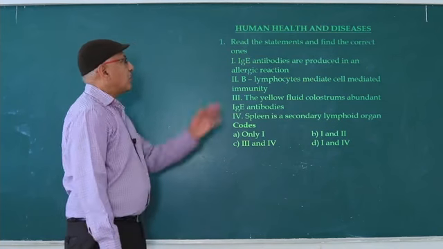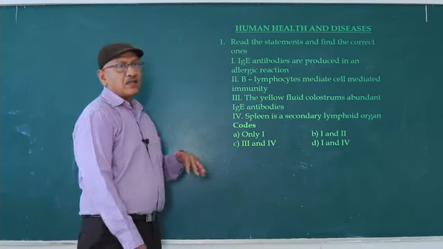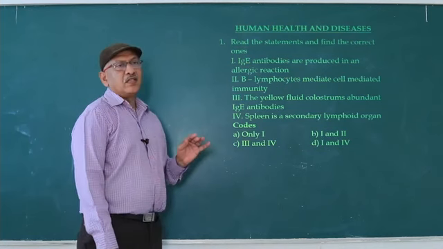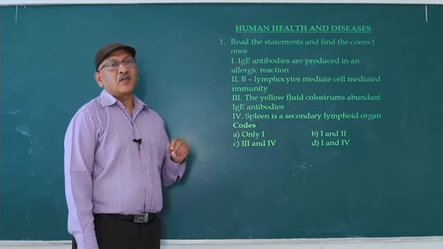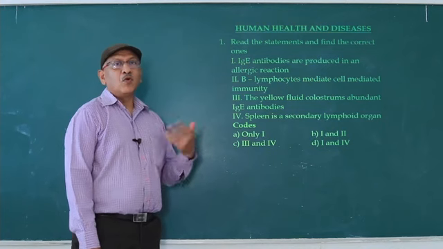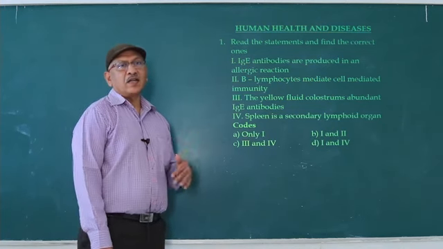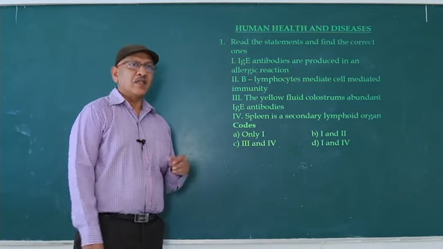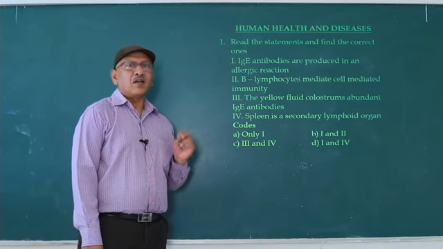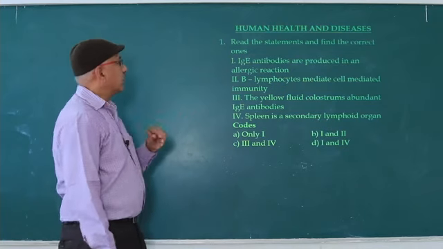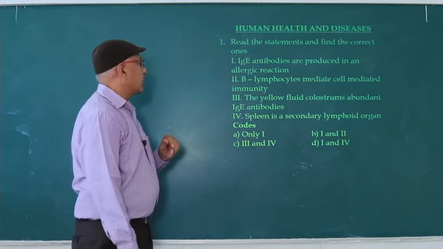IgE antibodies are produced in an allergic reaction, correct. If any person is suffering from allergy, IgE antibodies are produced in greater numbers. By a simple blood test, the doctor can identify whether that person is suffering from allergy or hypersensitivity. So the first statement is correct.